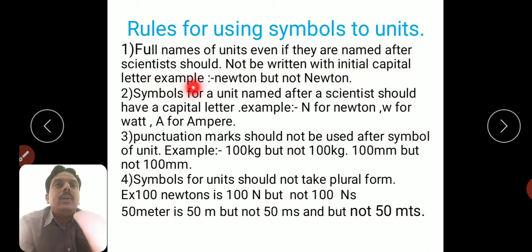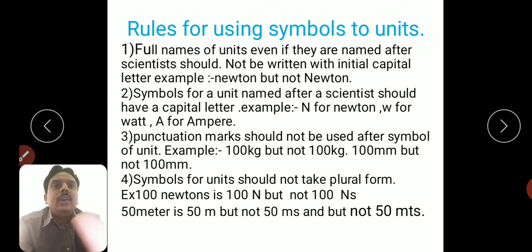Example, the unit of force is newton. So we have to write the unit like this. First letter is small, even though the scientist name is Newton, we can't write a capital letter initial. So write newton like this, but do not write it with a capital letter initial.